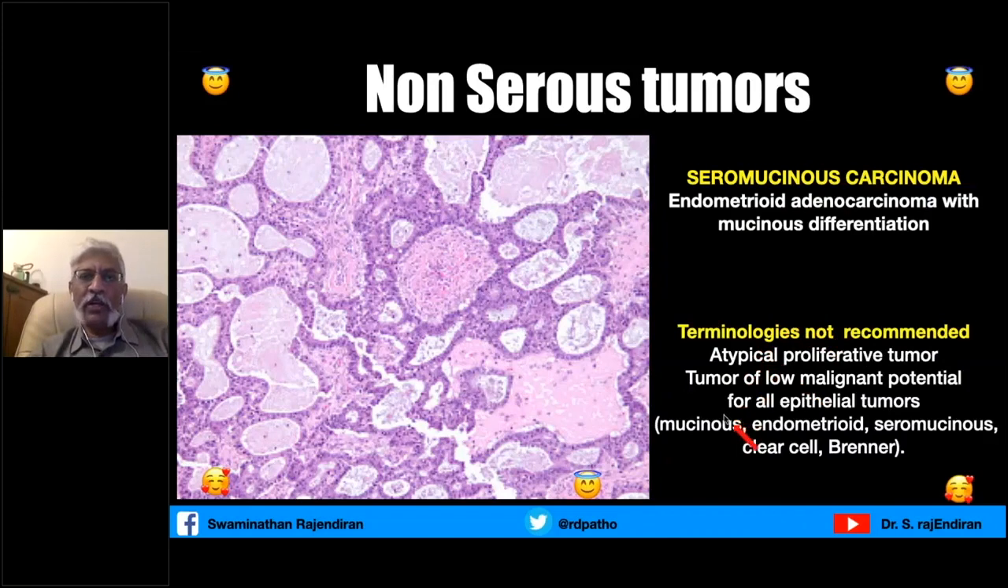Terminologies not recommended in non-serous tumors are atypical proliferative tumor and tumor of low malignant potential. Of all epithelial tumors, mucinous, endometrioid, seromucinous, clear cell, and Brenner, no atypical or tumor of low malignant potential. They are all now called borderline ovarian tumors.